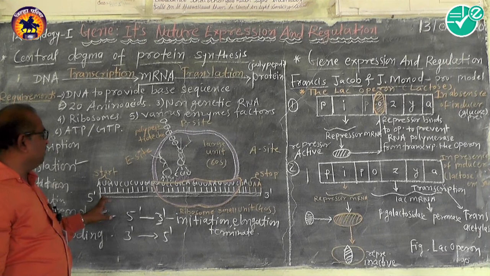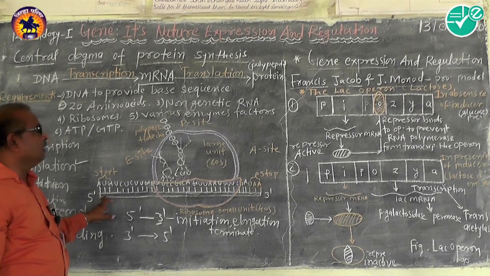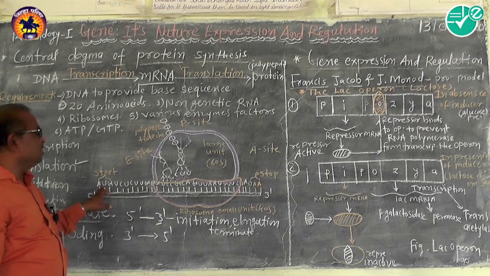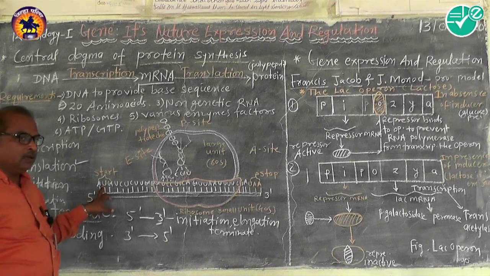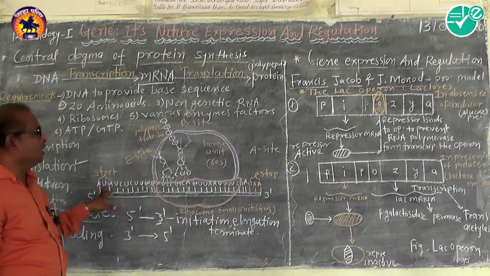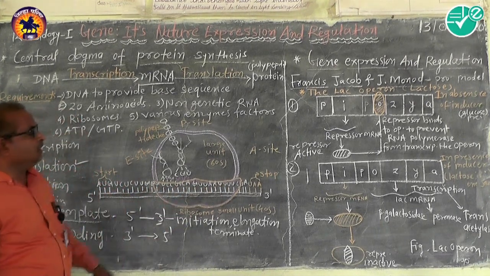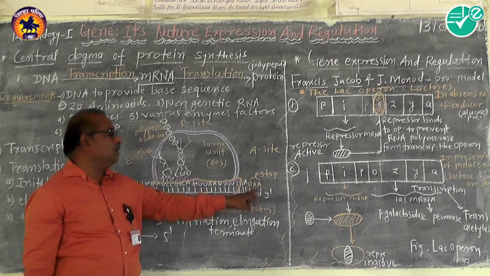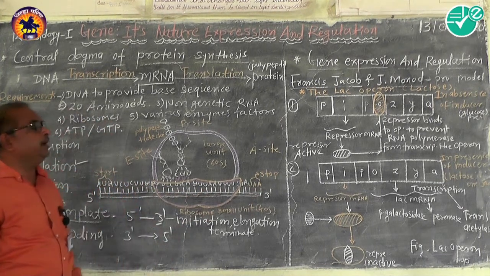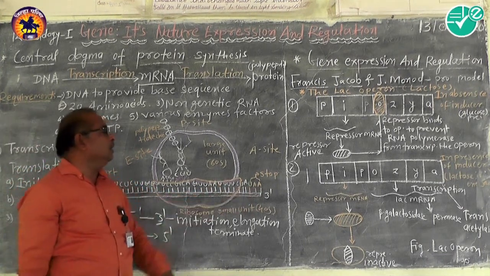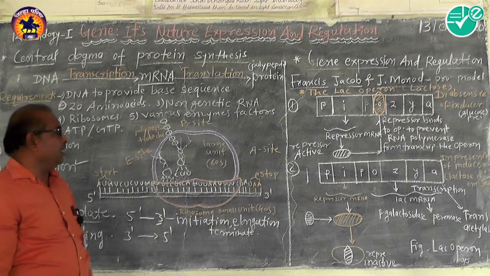The script is copied from the DNA, and the same mRNA is now taken in for this process of translation. The initiation codon present on that mRNA is AUG, and different triplet codons are present continuously, and finally at the 3' end there is a stop codon, or terminating codon, or nonsense codon, that is UAA here.